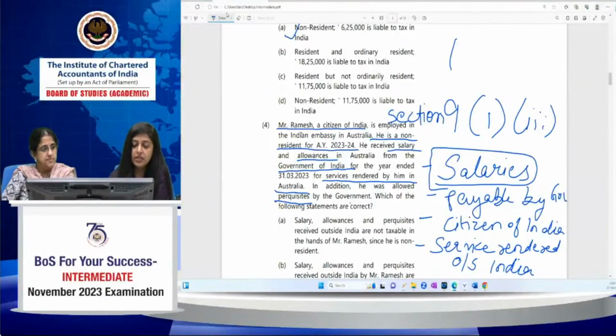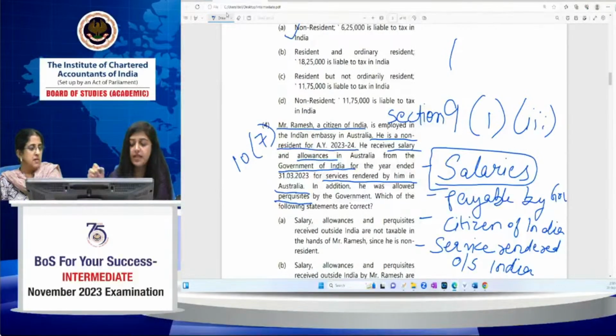But there is some exemption which is given under section 10, clause 7, which says that if allowances and perquisites paid or payable outside India by the government to a citizen of India for services rendered outside India, then there will be an exemption for the allowances and the perquisite.